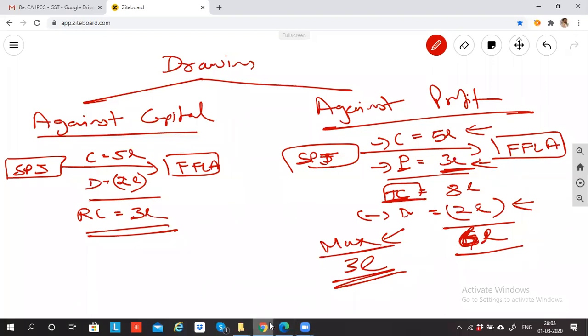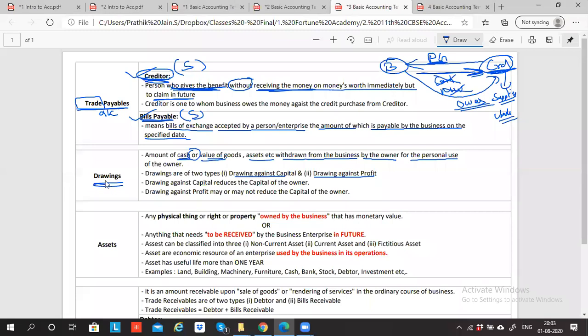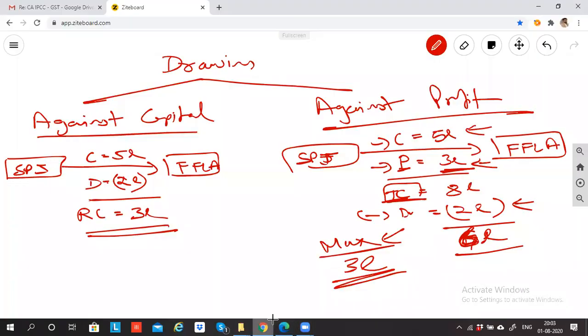Okay, so let me first complete the explanation of the drawings part. I was explaining drawings. Drawings is of two types. One is against capital, second is against profit. So what is against capital? If SPJS invested 5 lakh rupees as capital, and against this 5 lakh rupees I'm withdrawing 2 lakh rupees, then this drawing is called drawing against capital. What is capital? Capital is the money which is invested by the owner in the business to start the business. So if against this 5 lakh rupees we are taking the money, it is called drawing against capital.